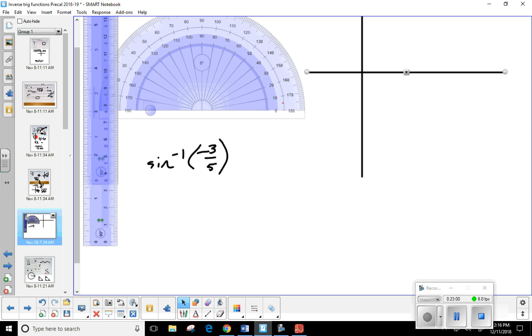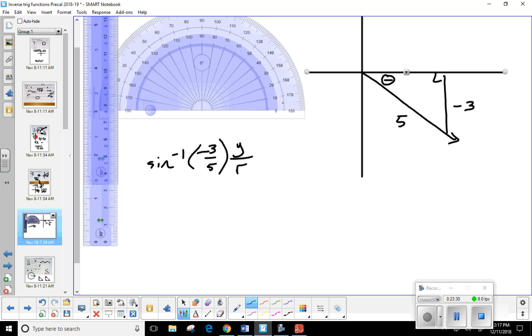Okay, so let me move this up so that I actually have some room in the 4th. So just like before, I'm going to decide on my quadrant. Then I'm going to try to draw a triangle here. So maybe this is going to turn out to be a special right triangle. Maybe I'm going to have to measure it. Okay, so here's my theta. Now remember, if it's in quadrant 4, my answer has to be negative. No matter what, it's got to be a negative answer. Okay. Well, here's my ratio. We've got a y of -3 and an r of 5. So this would be -3. This would be 5. Now, we could use the Pythagorean theorem, but does anybody recognize it as a triple? This is a 3 what 5 triangle.